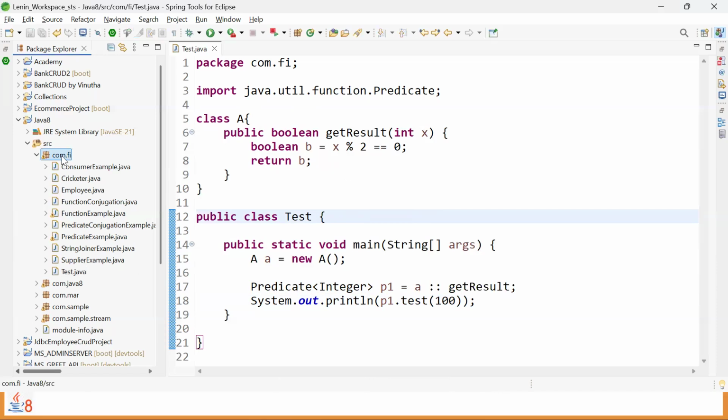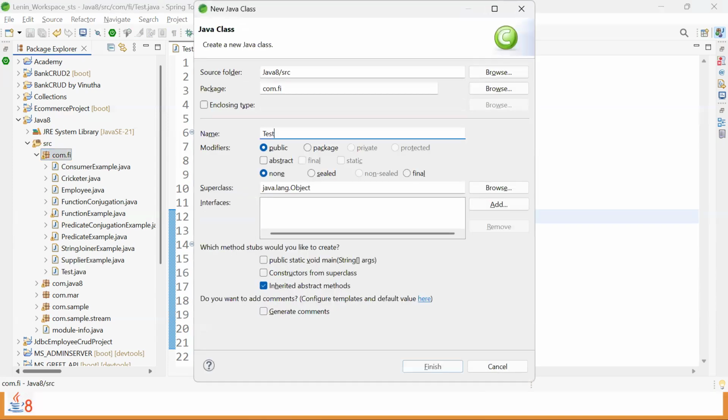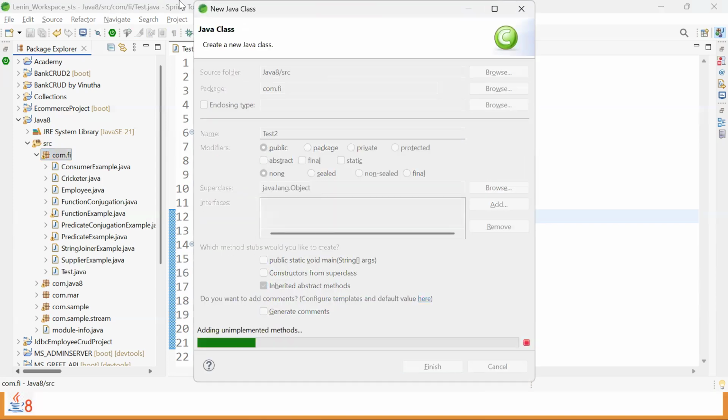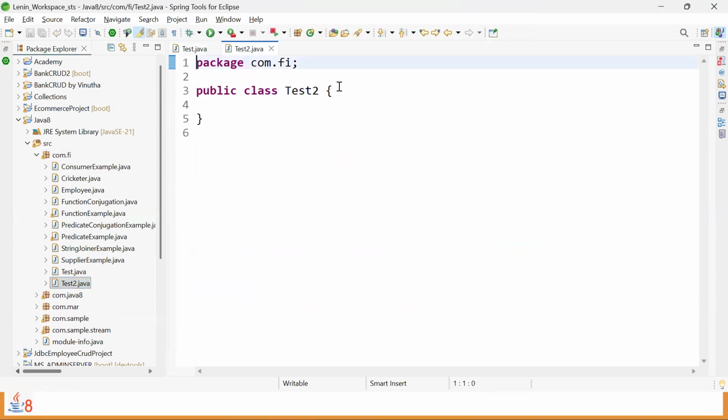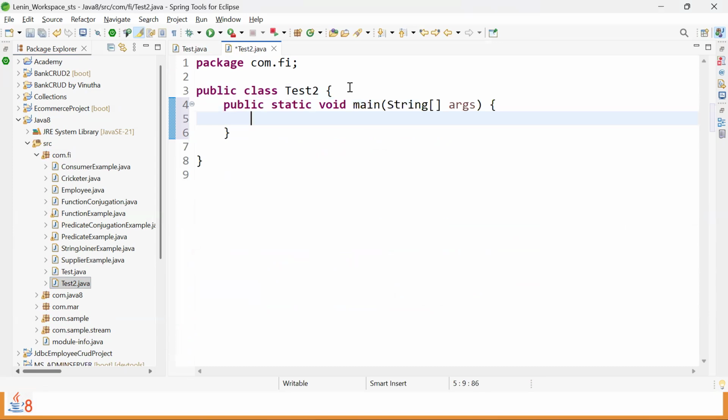To prove that, I'm just going to create a new class with some class name of programmer choice, say Test2. And there also we need the main method. And then just create the object of A class. We can directly create because they both are present in the same package. And use the reference of this again with method reference, object reference with method reference symbol.